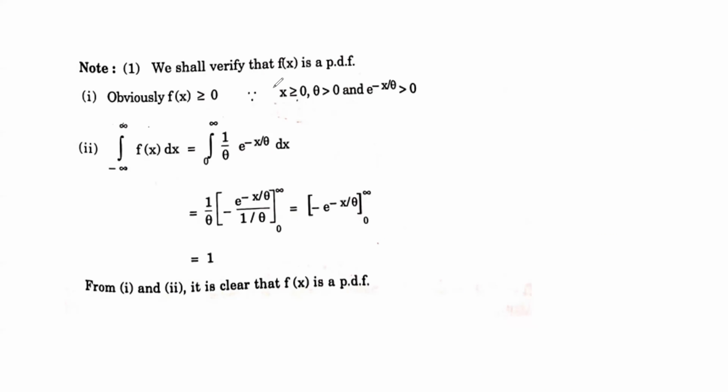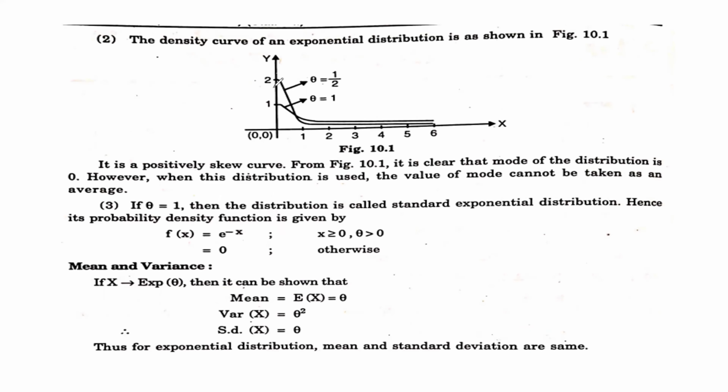So now let us move ahead. We have given the definition of exponential distribution, we have defined the PDF for that, and now we have checked whether it is a PDF or not. So how will the curve look? You can see the curve: as x goes to infinity, it converges to 0. When theta is 1, the curve looks like this.